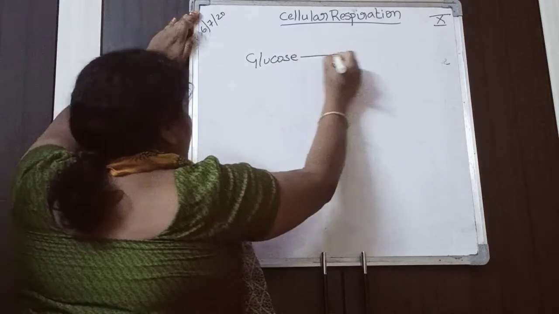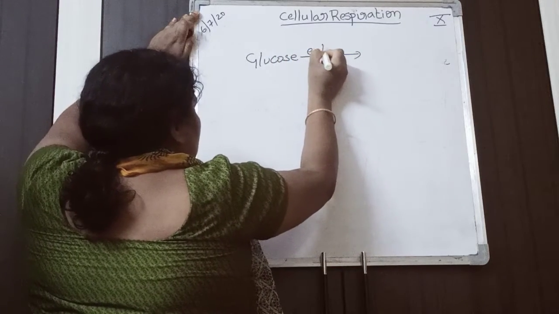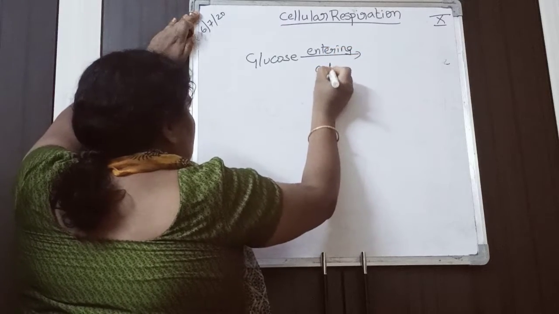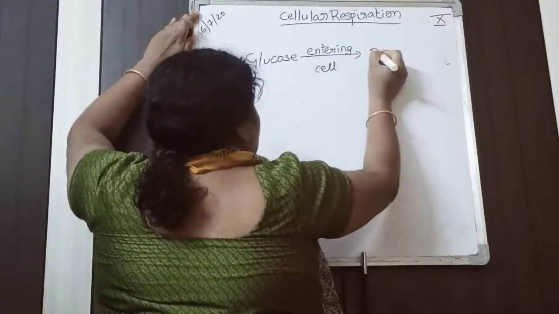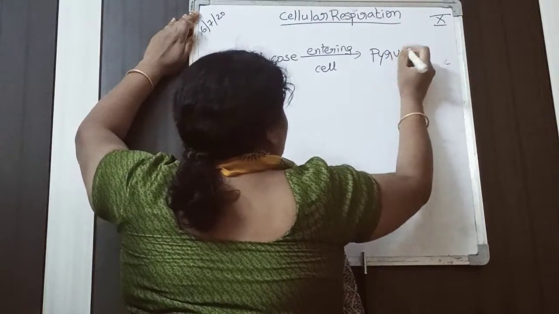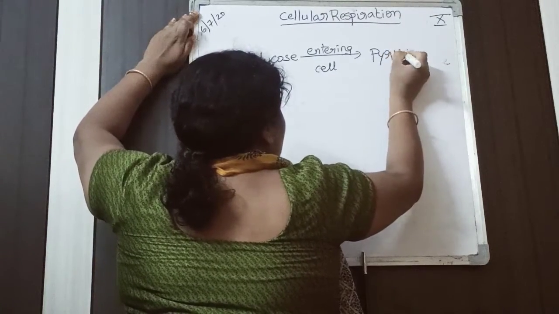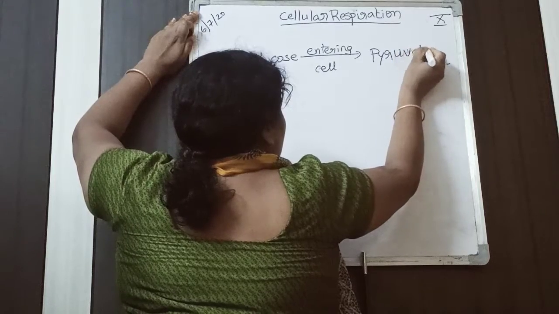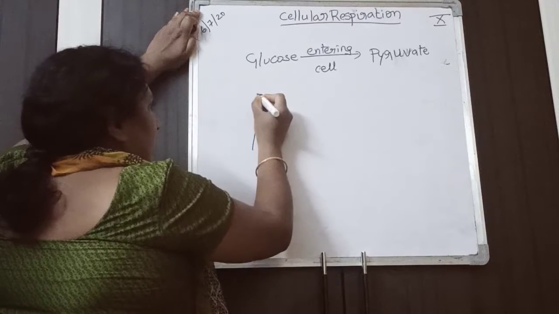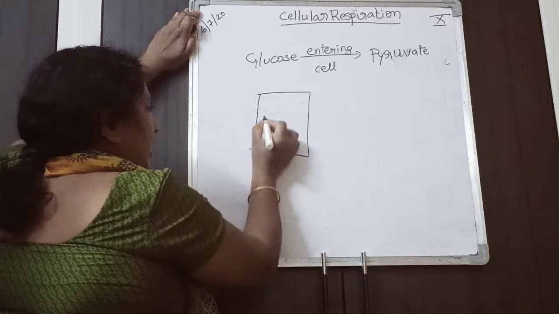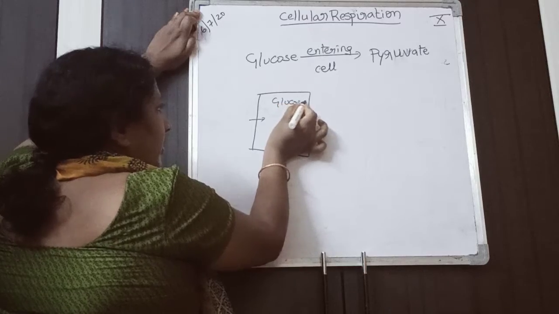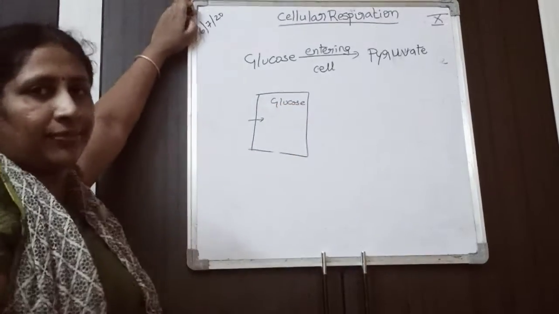Now, what happens when glucose has entered inside the cell? After entering into the cell, it breaks into pyruvate. Immediately when the glucose is absorbed into the cell, that is, glucose has been absorbed through microvilli.